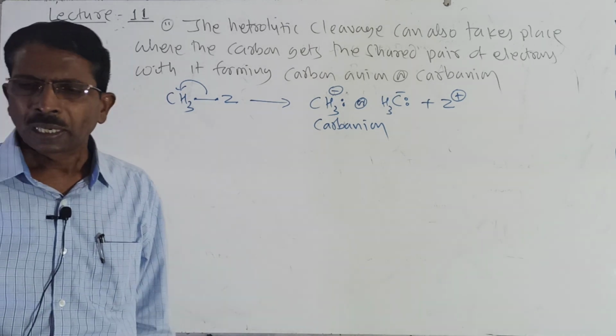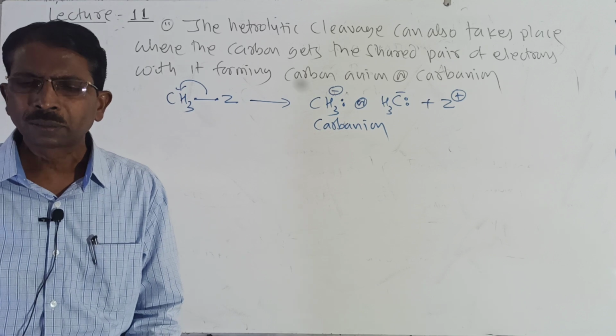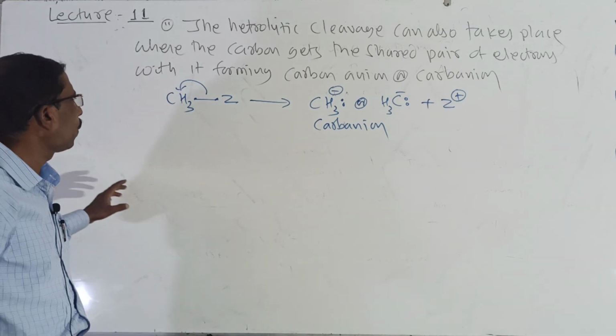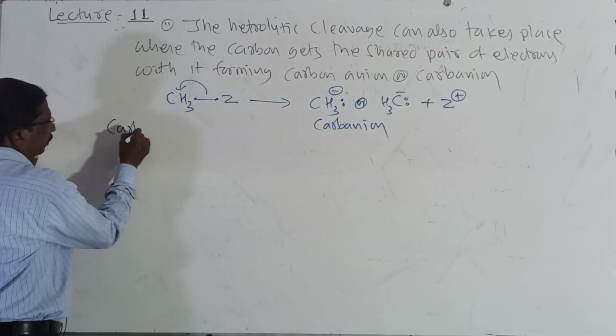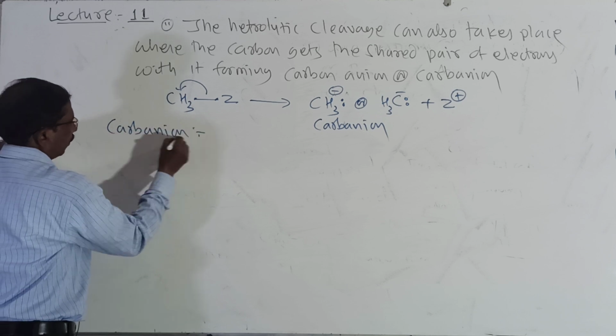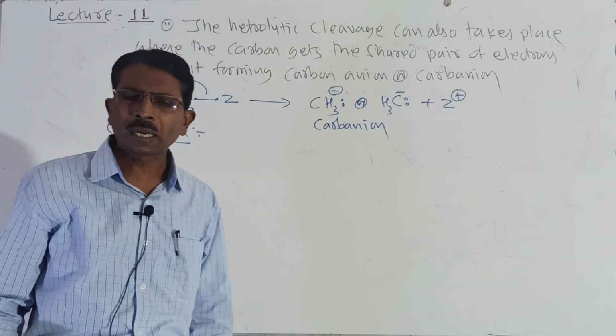Look here students, if the carbon retains both the electrons, what is a carbanion? They may ask, what is carbanion?